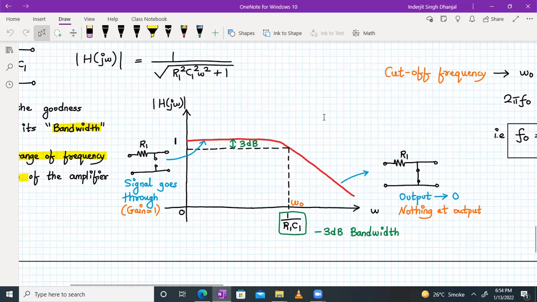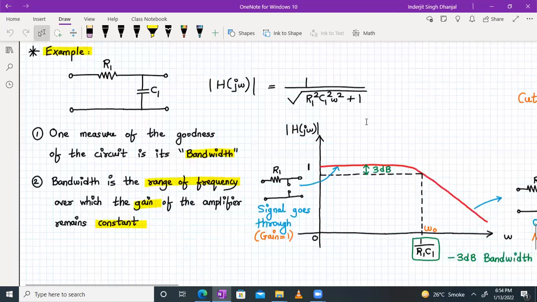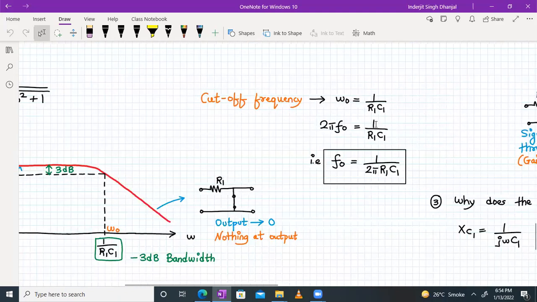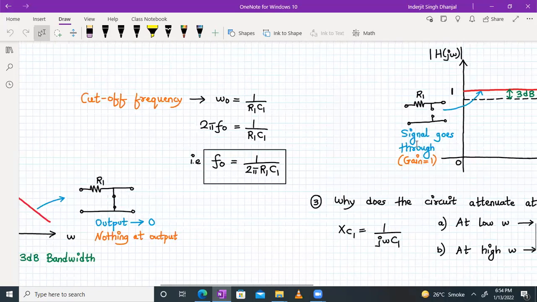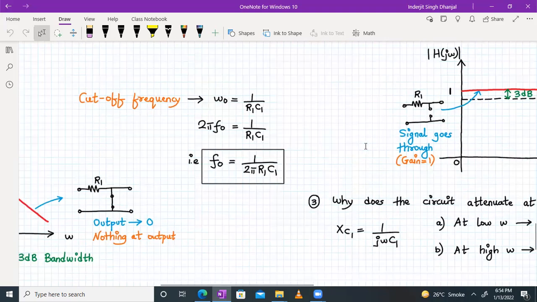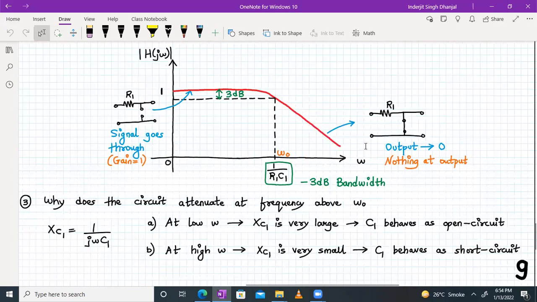Now let's proceed forward. In this circuit, our cutoff frequency omega naught is equal to 1 upon R1 C1. And omega naught is nothing but 2 pi f. So 2 pi f naught is equal to 1 upon R1 C1. So your f naught, which is your cutoff frequency, will be given by 1 upon 2 pi R1 C1. Now let's understand why the circuit attenuates at frequencies above the cutoff frequency omega naught.